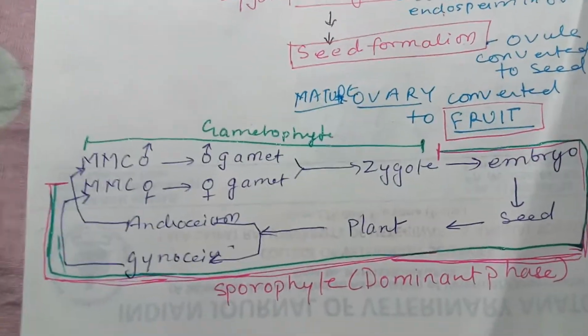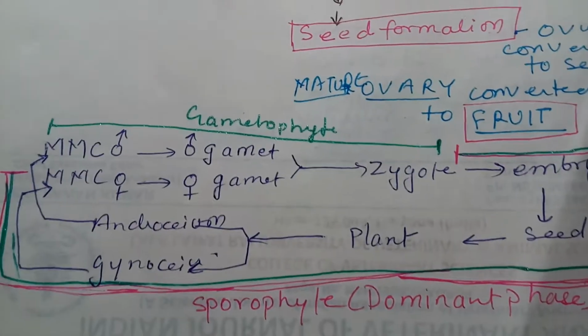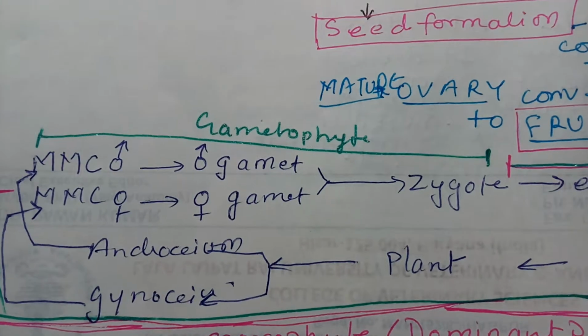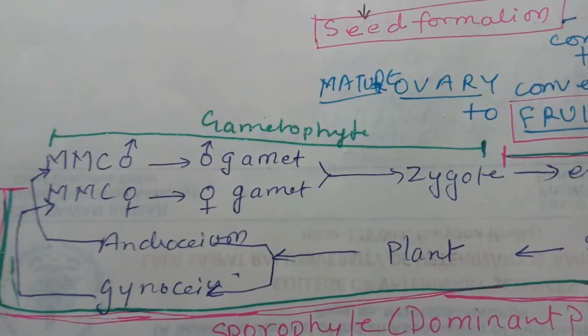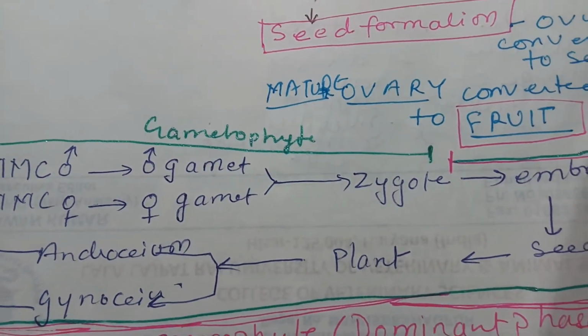If you look at the alternation of generation in angiosperm, then the megaspore mother cell and microspore mother cell give rise to respective gametes, and then formation of the zygote occurs.